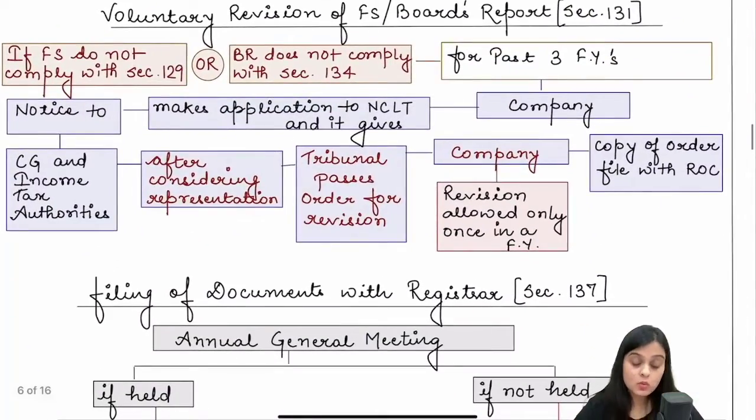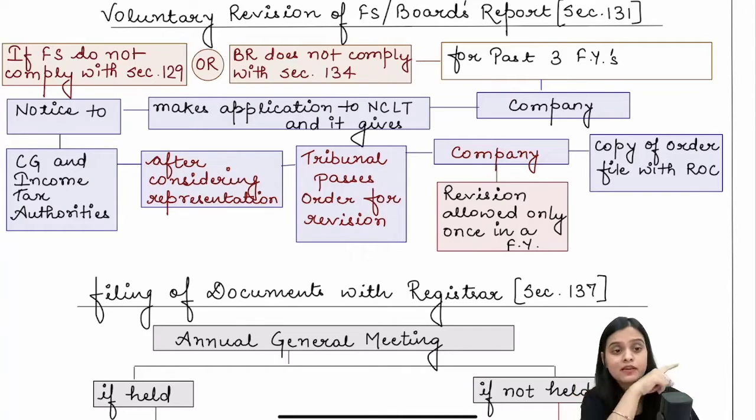We have another section, 131, which talks about voluntary revision. Here the directors ideally pass a board resolution, and they apply to NCLT. Why do they apply to NCLT? Because the accounts that they have prepared, the financial statements that they have drawn, do not comply with section 129, or the board's report that they have made does not comply with section 134. For the past 3 years, they can make an application.